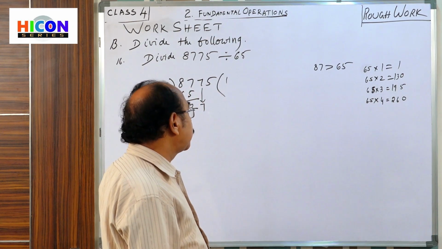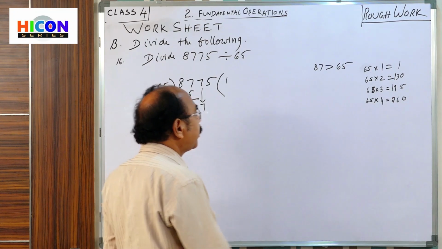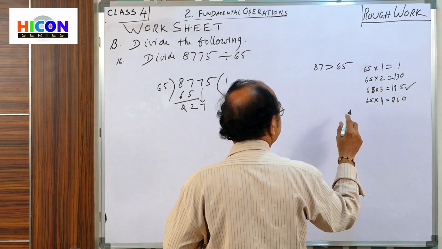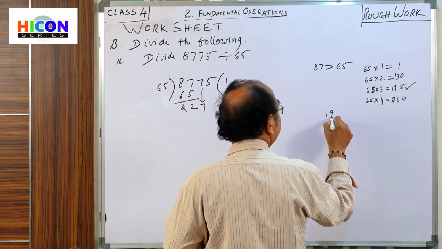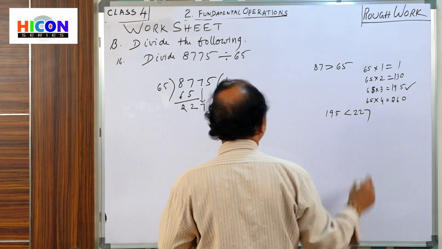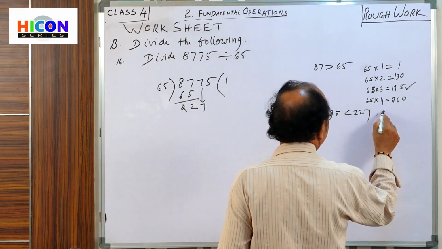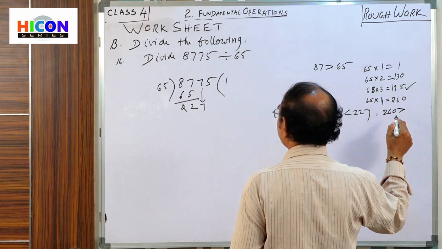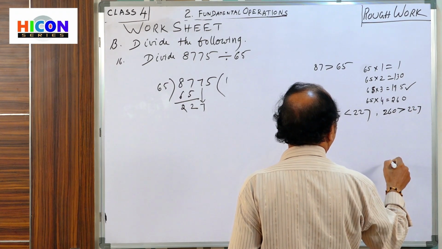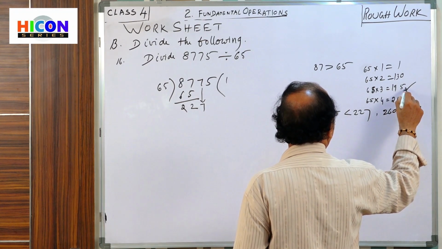So how many times, children, do you select now? 3 times or 4 times? 3 times, because here 195 is less than 227, and 260 is greater than 227. That's why we select 3 times.